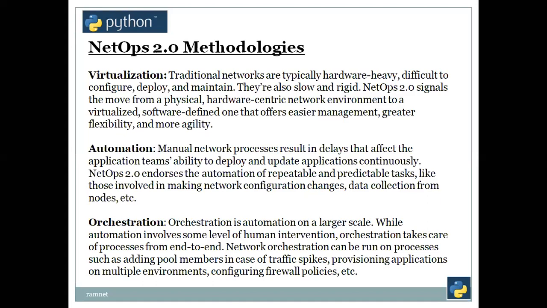Automation: manual network processes result in delays that affect the application team's ability to deploy and update applications continuously. NetOps 2.0 endorses the automation of repeatable and predictable tasks, like those involved in making network configuration changes, data collection from the nodes, etc. In our company, we've mostly been doing data collection only.